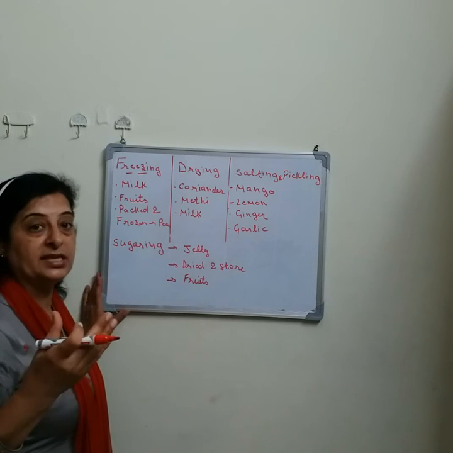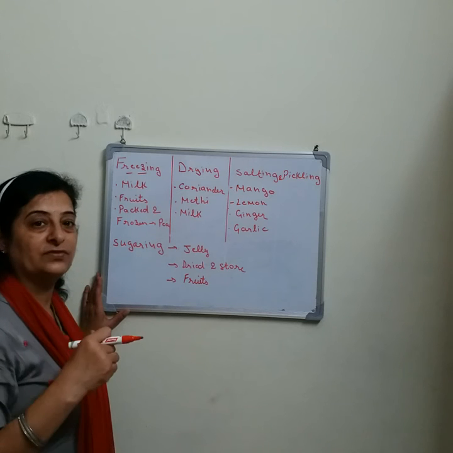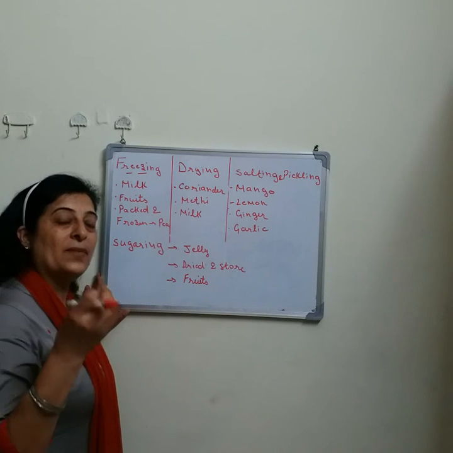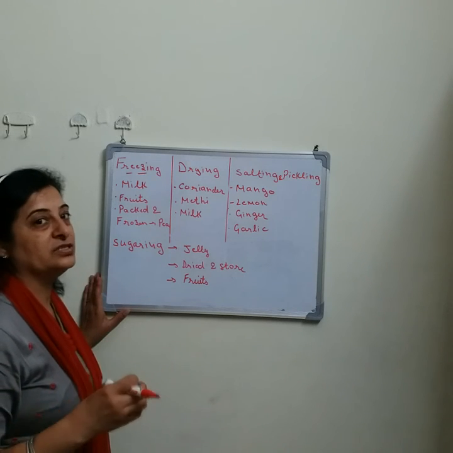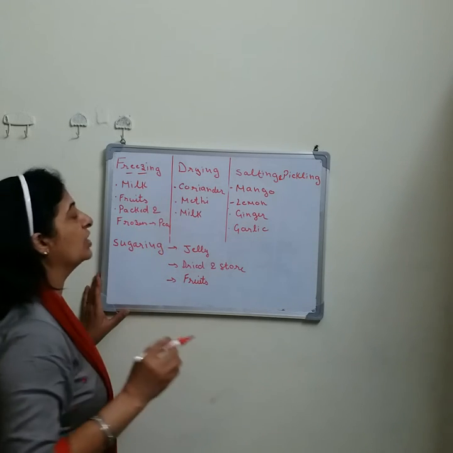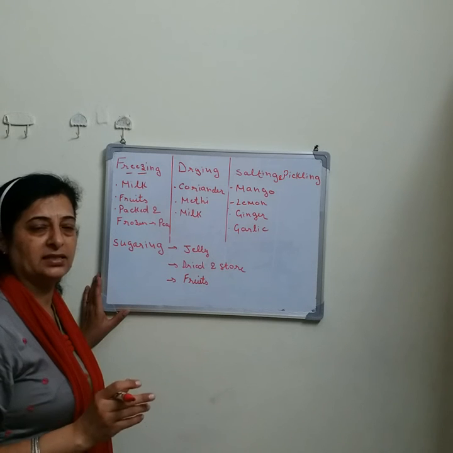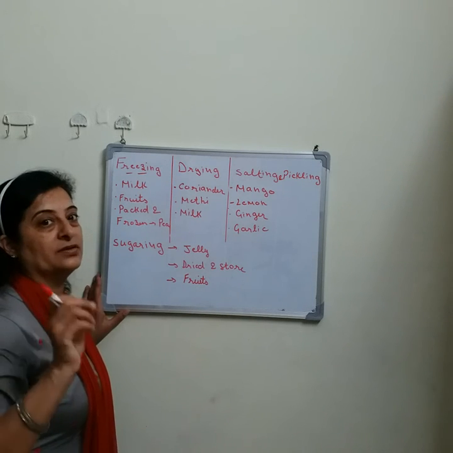As you can say, peas. When it is not the season of peas, we can use them by keeping them packed and putting them into the refrigerator. So freezing is one of the most important methods of food preservation.